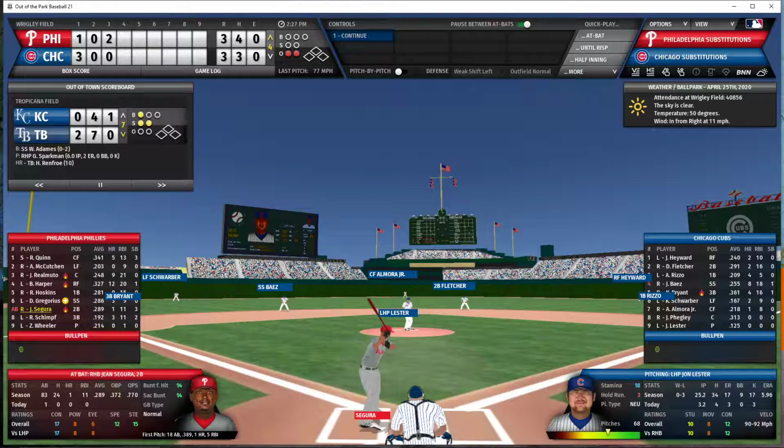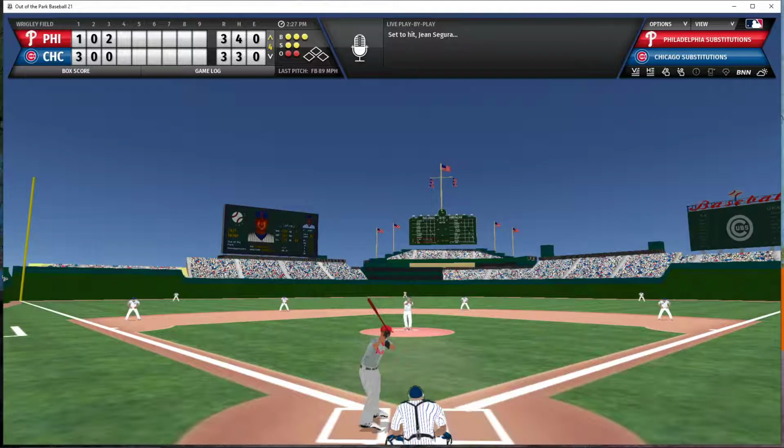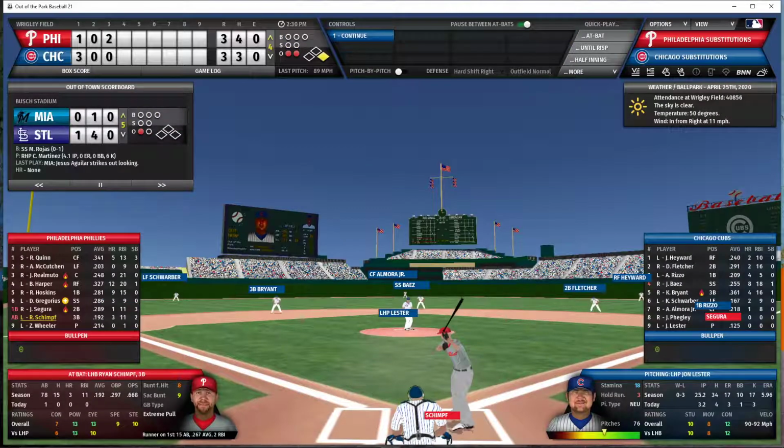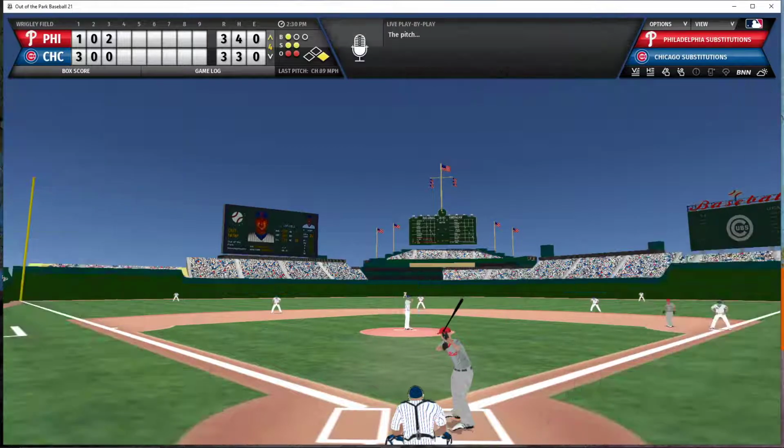Segura now the batter with 2 outs and nobody on. A full count to Segura. And that is ball 4 inside. Lester threw that one way too far inside. Segura was diving out of the way. Didn't even offer at the pitch. So Schimpf will be the batter now with a 1-2 count.